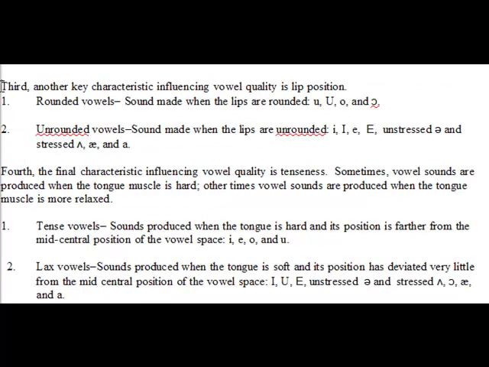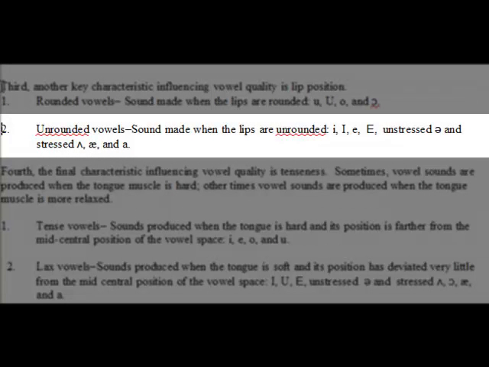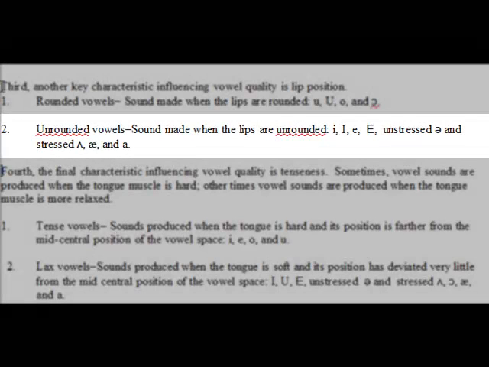Third, another key characteristic influencing vowel quality is lip position. One, rounded vowels. Sounds made when the lips are rounded. Examples: the little U, the big U, the O, and the open O. Two, unrounded vowels. Sounds made when the lips are unrounded. The little I, the big I, the little E, the big E, the unstressed schwa, the stressed schwa, the ash, and the little a.